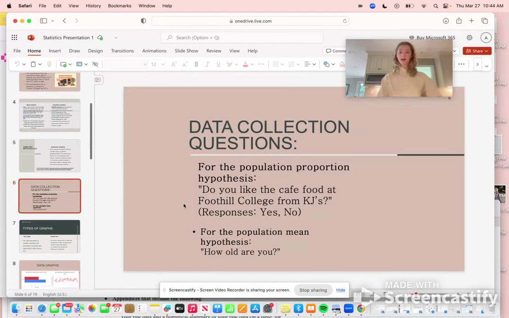So for the next slide, data collection questions. For the population proportion hypothesis, do you like the cafe food at Foothill College from KJ's? The responses for that were yes and no. And for the population mean hypothesis, we asked, how old are you?